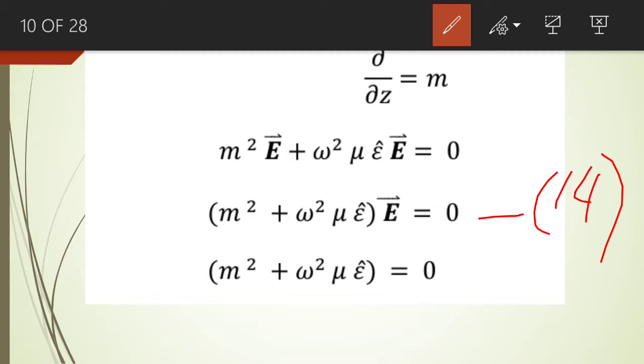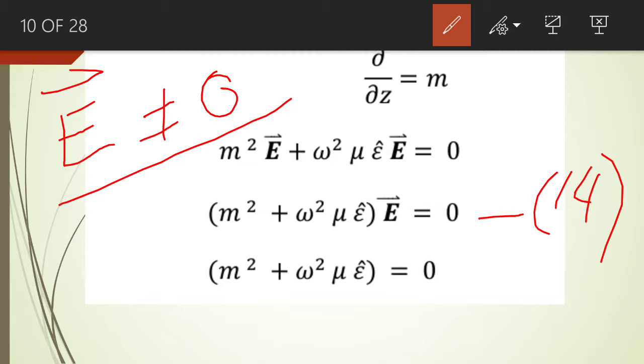And if the product of two terms is 0, it means that one of the terms will be equal to 0. So the electric field intensity is not equal to 0. Why? Because the electric field intensity represents the presence of the light wave in the lossy dielectric medium. If it is equal to 0, then it means that the wave does not propagate in this lossy medium. The wave does not exist in this particular lossy medium. So in equation number 14, we cannot replace the phasor value of the electric field intensity by 0.